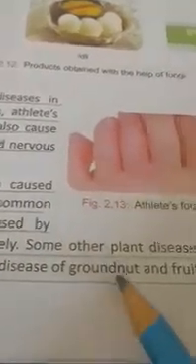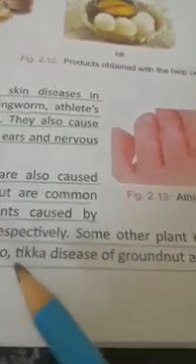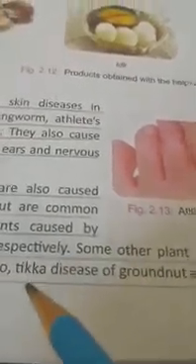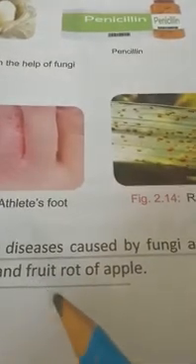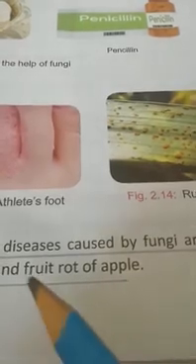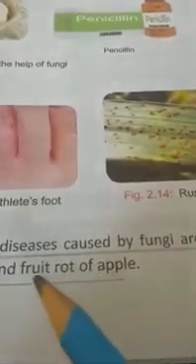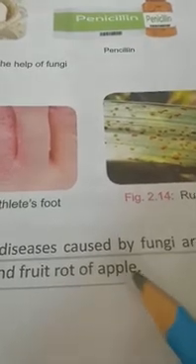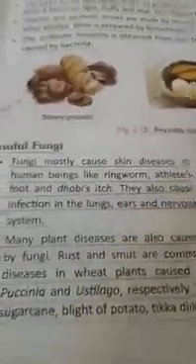Then tikka disease of groundnut. If you see the groundnuts, they also become blackish due to the tikka disease. And apples, they also rot inside. Sometimes from outside it is looking good, but from inside it has become blackish or reddish in color. That is due to fruit rot of apple. So you can see the fungi cause diseases not only in human beings but also in other animals and plants.